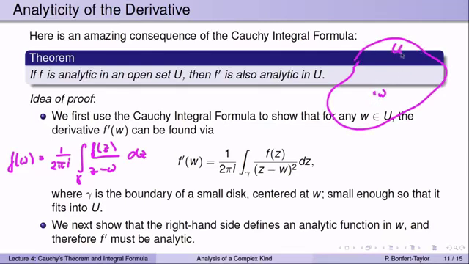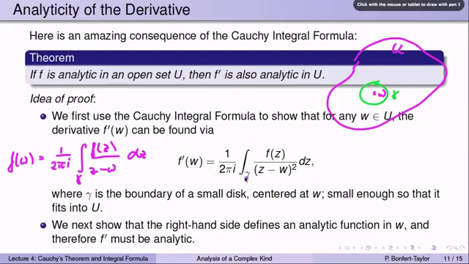So here's your w inside this region u where f is analytic, and you simply choose a little disk centered at w so that the entire disk is contained in u, and its boundary is your curve gamma. So the Cauchy integral formula then tells us that f of w can be found by integrating f of z over z minus w over this curve gamma. And then you ask yourself, what does the derivative look like? So you could look at the difference quotient f of w plus h minus f of w over h, and you simplify that and show that in the limit, this is what you get for the derivative.